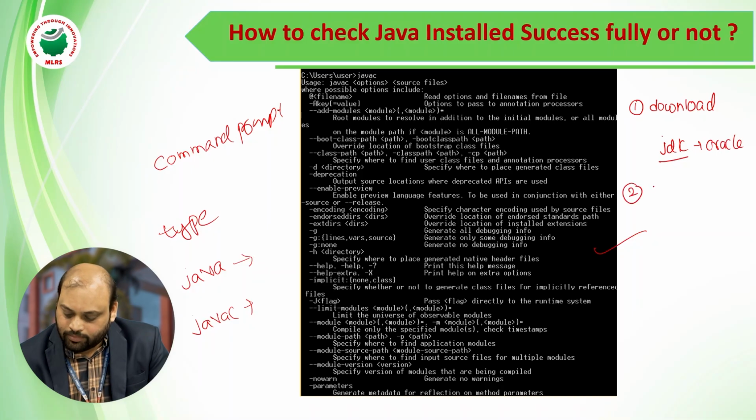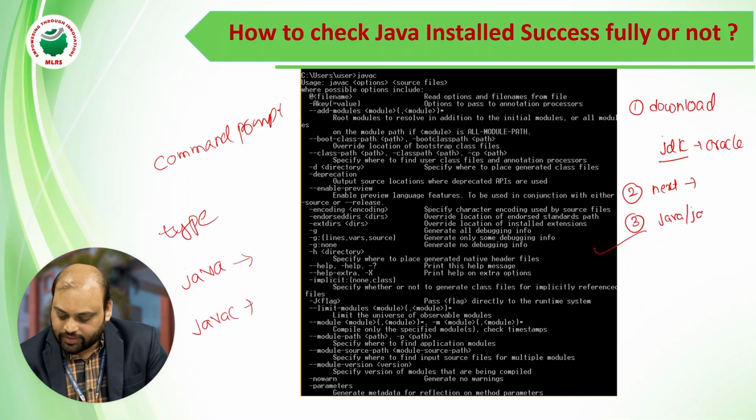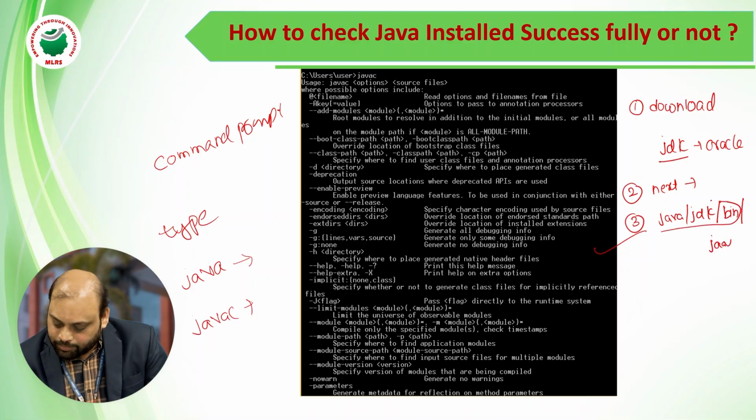Second, by clicking on next, install it. After that, in your local machine, you have the Java folder and the JDK, and inside the JDK you have bin. Inside the bin you have javac, but we require only this path.